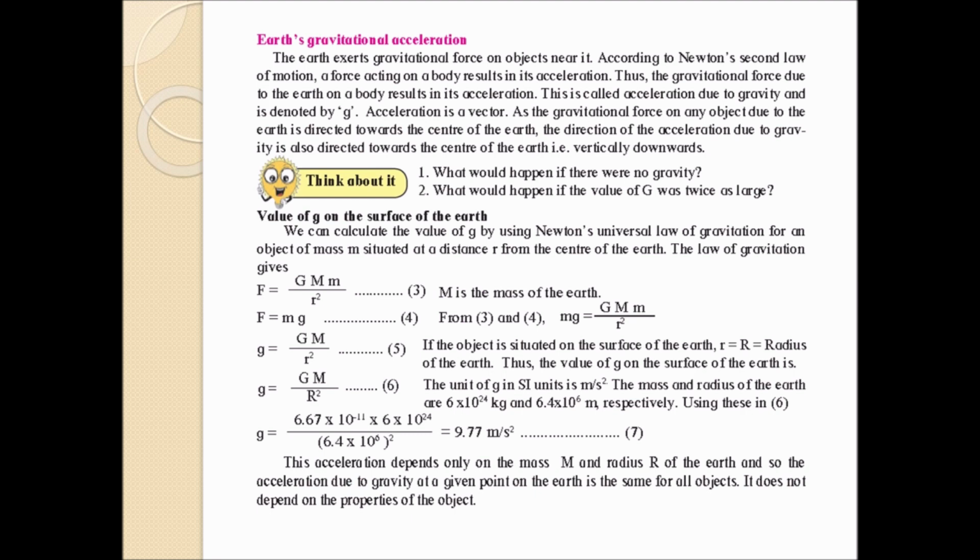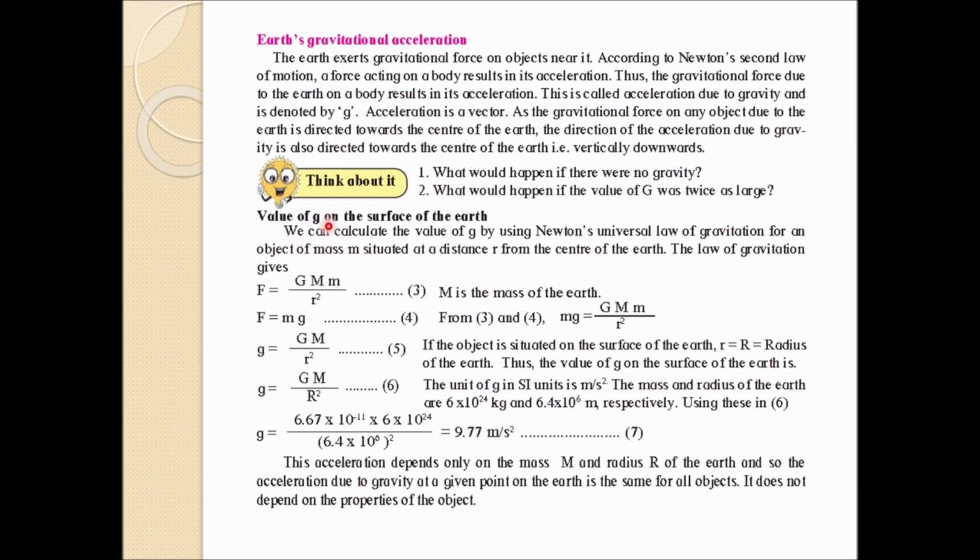Next part is gravity acceleration, that is the earth's gravitational acceleration pull. How we can understand it works here: we are also finding out the acceleration due to gravity values. So earth exerts a gravitational force, very important, on any object. You name the object, if it is near the surface of the earth, you will find this gravitational acceleration, due to which you are getting your weight also, because you're feeling your weight because of this acceleration put on you by the earth.